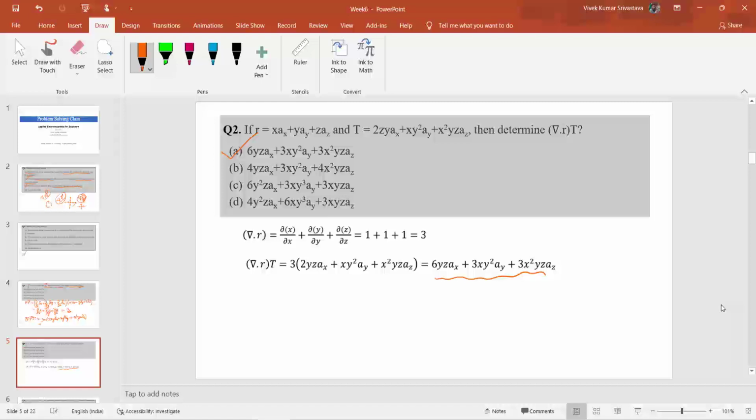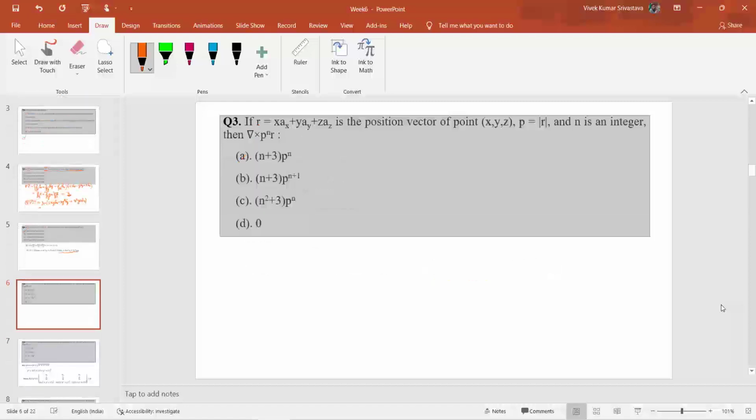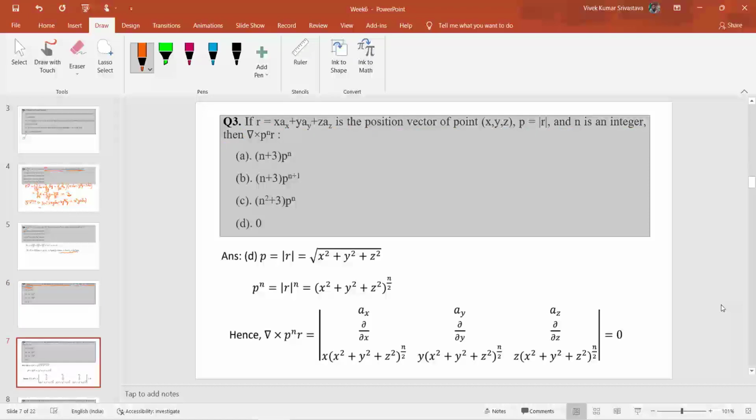Let us move to the next question. Here it states that R is given as x ax plus y ay plus z az, which is a position vector of the point x comma y comma z, and p is defined as the modulus of R, meaning the magnitude of R, and n is an integer. We have to find del cross p to the power n into R. For finding this out, we first have to calculate the value of p.